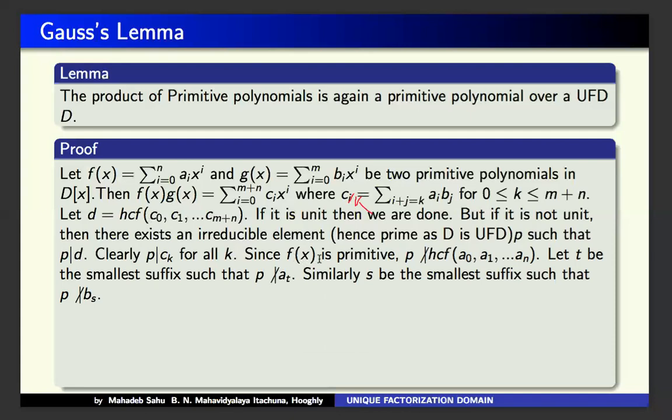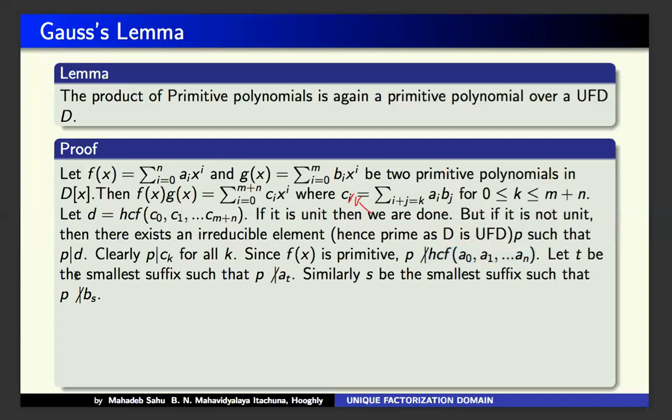Since f(x) is primitive, therefore P cannot divide HCF of A0, A1 up to An because this is a unit. f(x) is primitive means this is a unit. So there cannot exist any irreducible element which divides this one. In particular, P cannot divide this one. So what will happen?